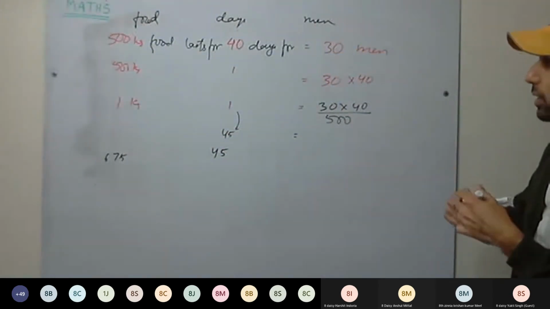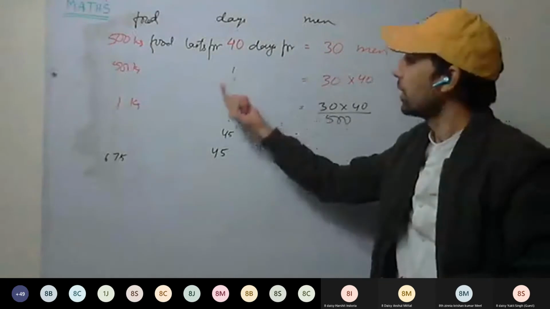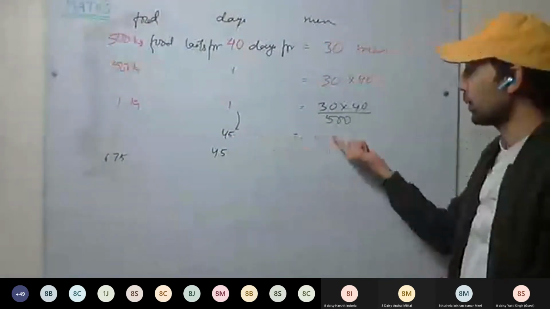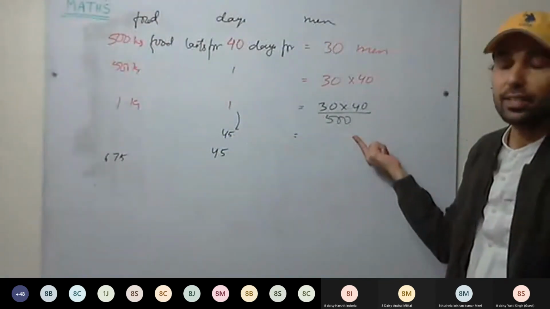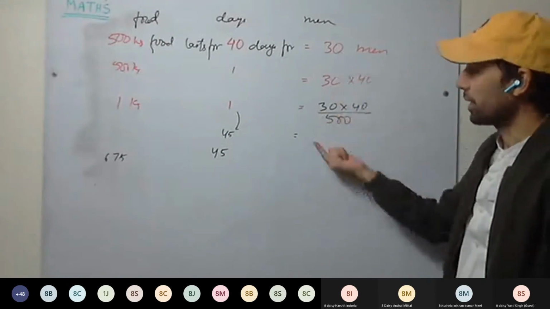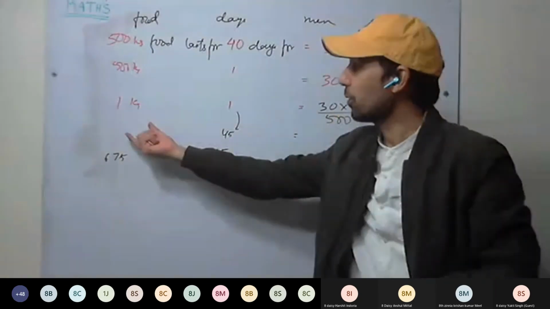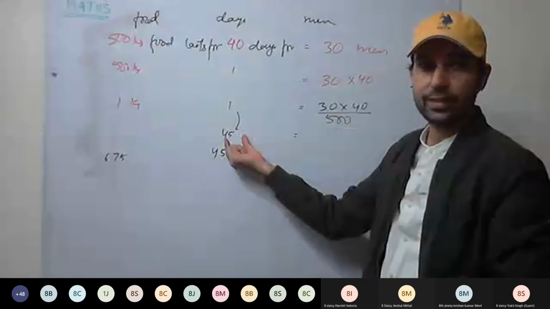Okay, now next step, make it 45 days. Now we have to multiply or divide. Now the 1 kg will last for 45 days instead of 40 days. It means the number of men have decreased or increased? Now the same 1 kg food is lasting for 45 days.